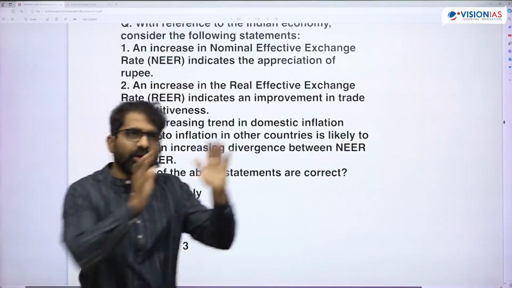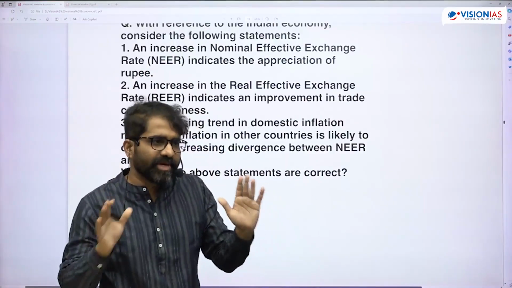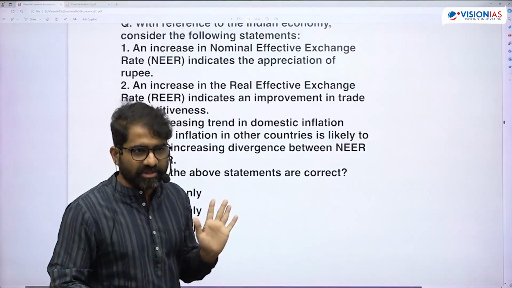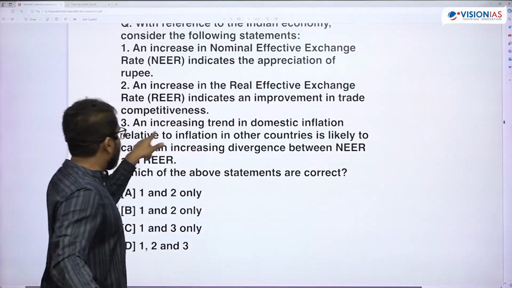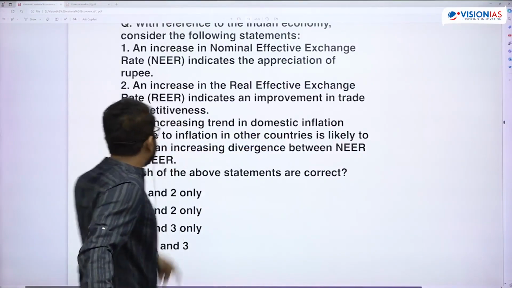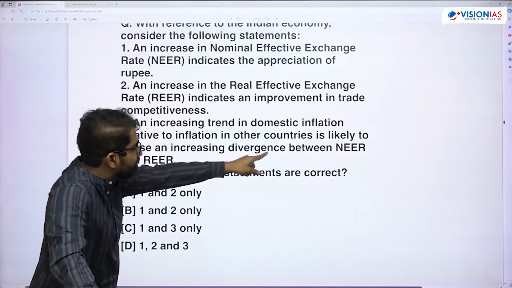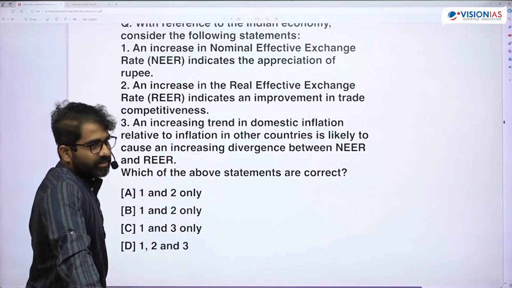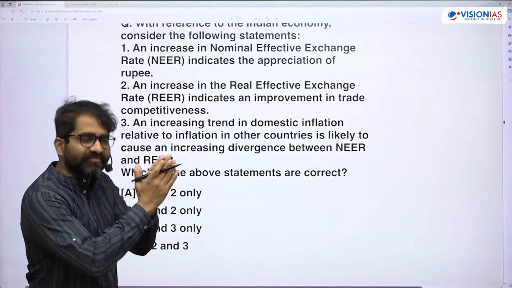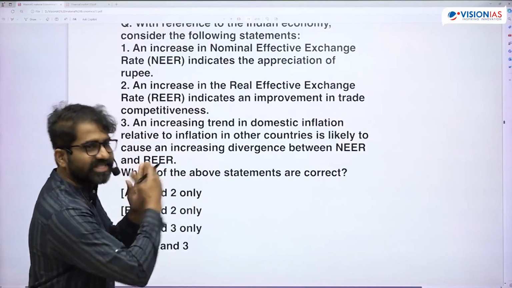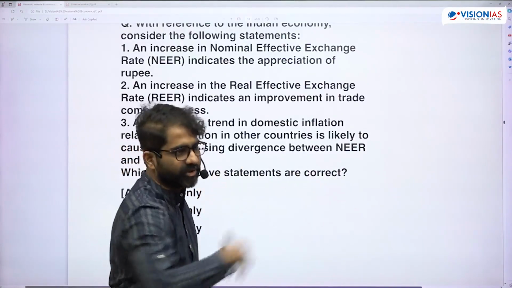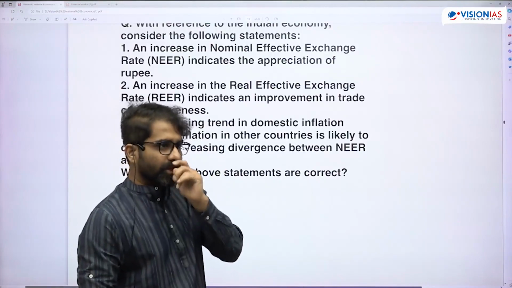An increase in NEER indicates appreciation of the rupee. Yes. NEER or REER, an increase in that index number means I have to shell out more of these currencies to get rupee. So appreciation is there. Then, an increasing trend in domestic inflation relative to inflation in other countries is likely to cause an increasing divergence between NEER and REER. The more the inflation difference, the inflation gap, the more would be the gap between NEER and REER, because REER is adjusted for inflation.